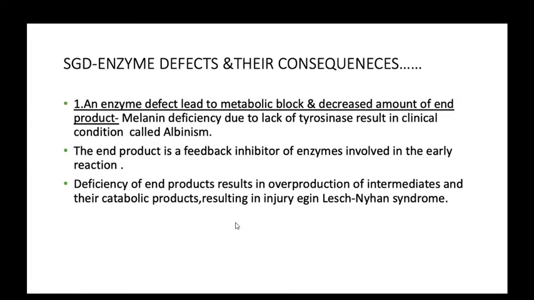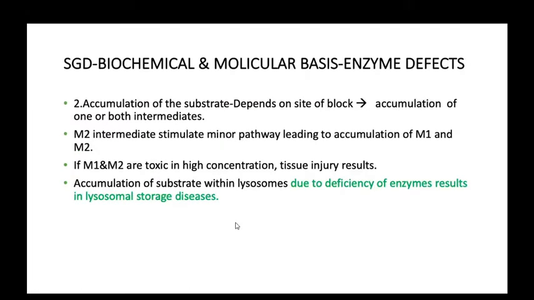Now it's moving. Okay. Second, as disease, biochemical and molecular basis of enzyme defect. There's an accumulation of substrate depending on the site of block. Accumulation of one and two intermediate metabolites like M1 and M2 intermediates stimulate the minor pathway, leading to accumulation of M1 and M2. If a reaction is going on and stops midway, then intermediates accumulate, and these intermediates start the minor pathway of metabolism that leads to further intermediate accumulation.